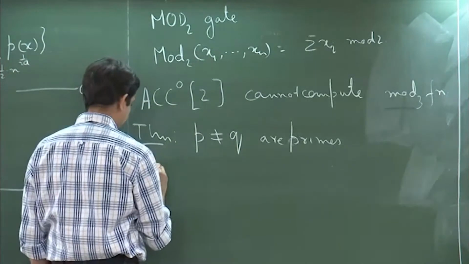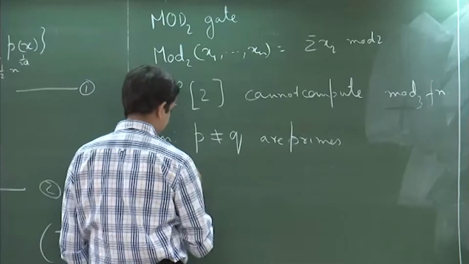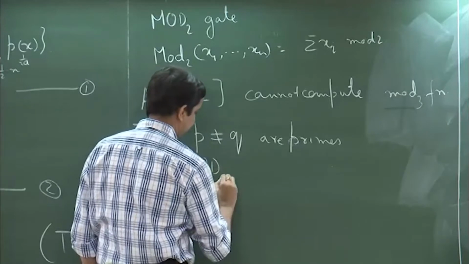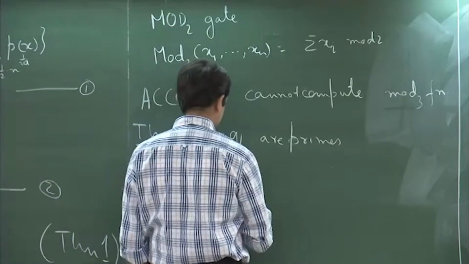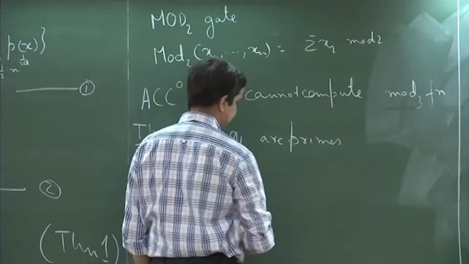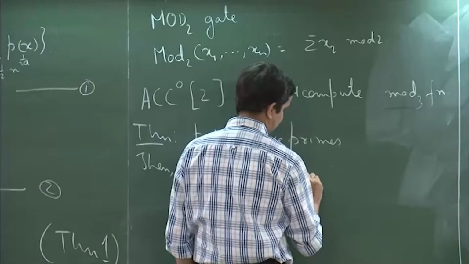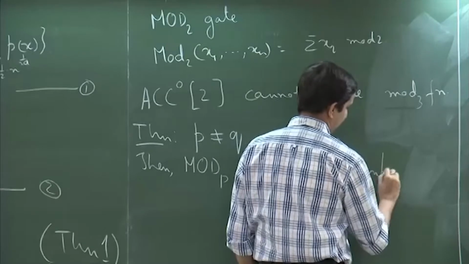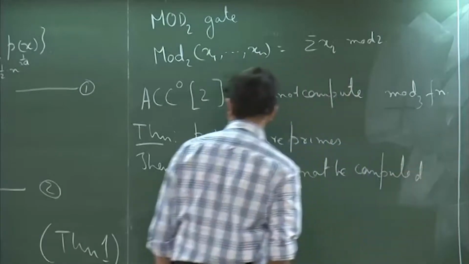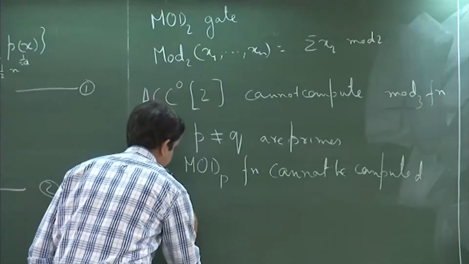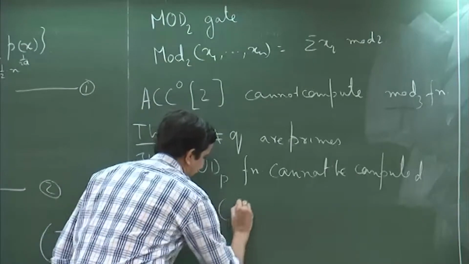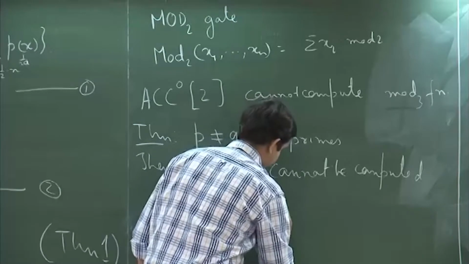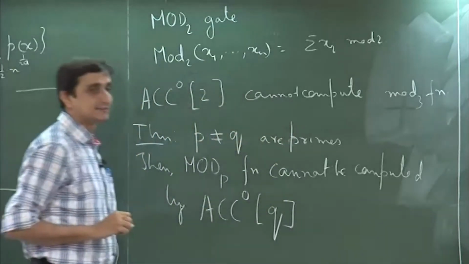Then the mod P function cannot be computed by an ACC 0 circuit with mod Q gates.